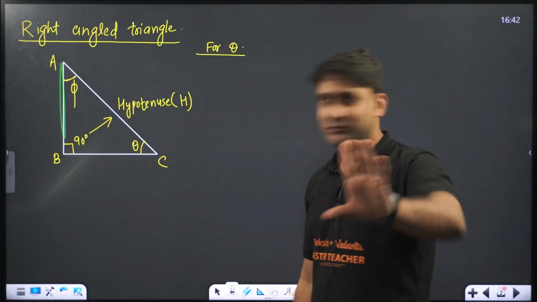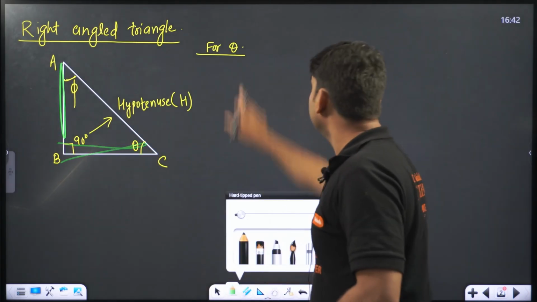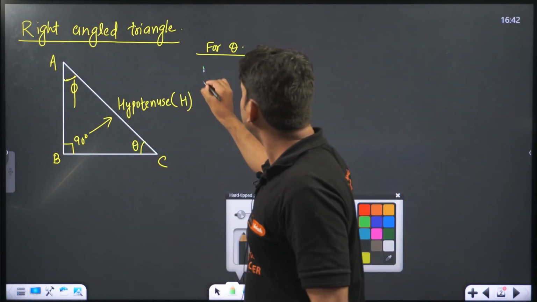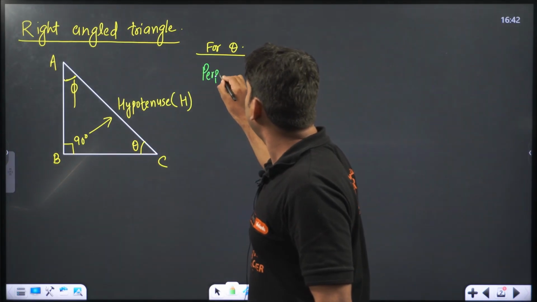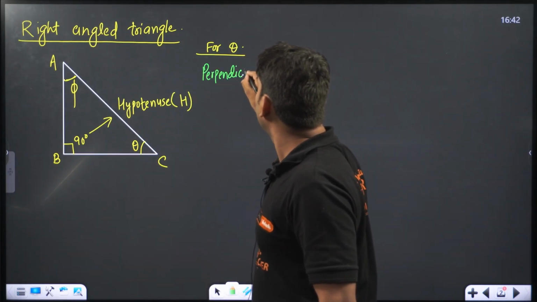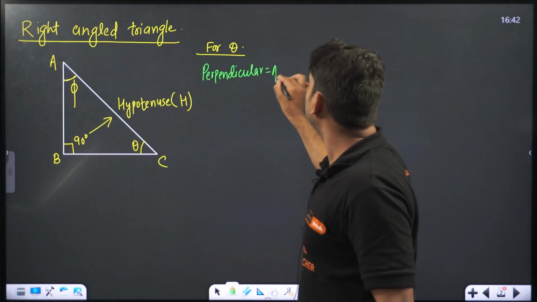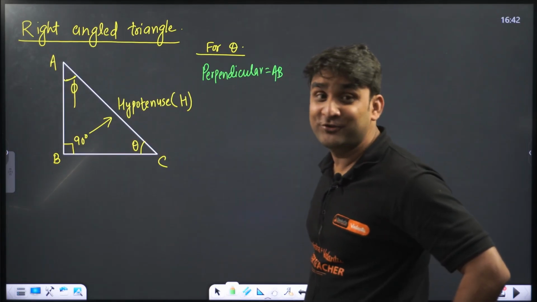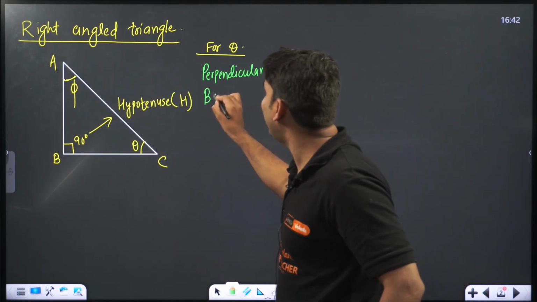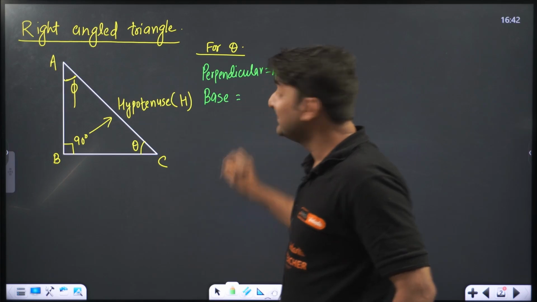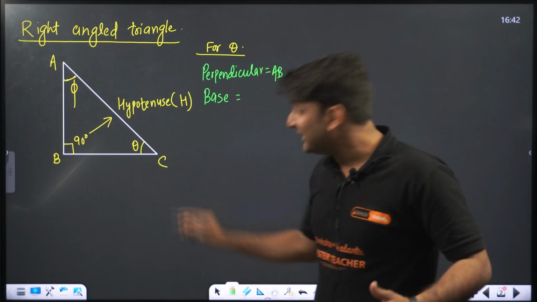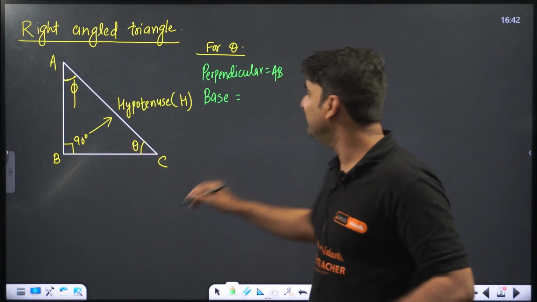Clear everyone? So let's write here. For theta, perpendicular will be AB. Clear everyone? But for theta, base will be what? The adjacent side of theta is BC. So BC will be the base.